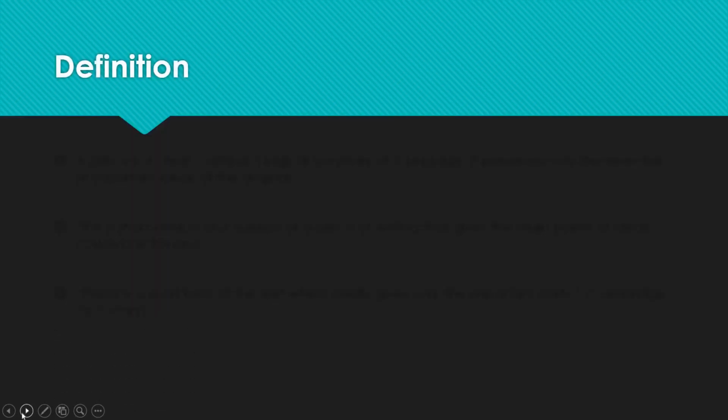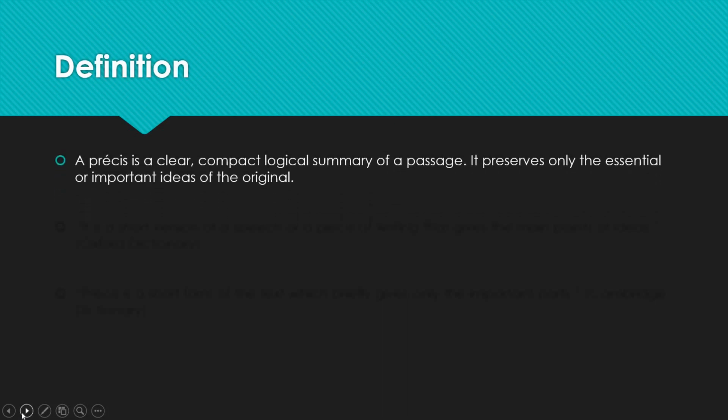The first point is the definition. How to define a Precis? What is a Precis? By words, it's a clear, compact, logical summary of a passage or a text. It preserves only the essential or important ideas of the original.